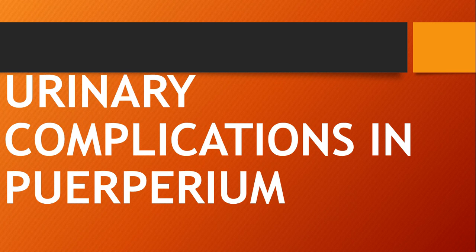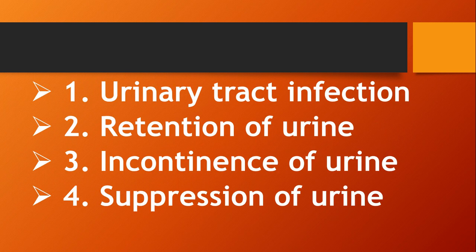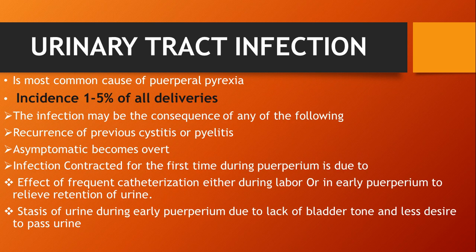Then next is urinary complications in the puerperium. These are the urinary complications present in the puerperium. First is urinary tract infection, second is retention of urine, third is incontinence of urine, and fourth is suppression of urine. Urinary tract infection is very common. Second, retention is also very common. Incontinence of urine, in interventions, is due to excessive stretching of muscles, and suppression of urine is due to the loss of bladder tone. All these complications can occur. So one by one we will discuss all these complications.